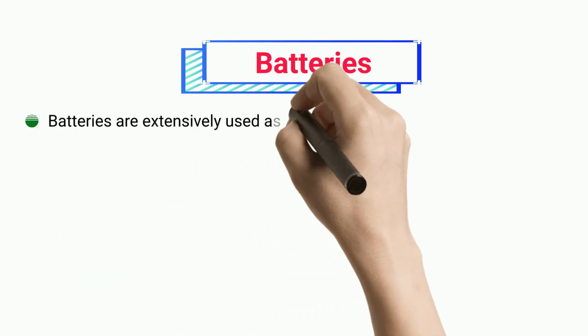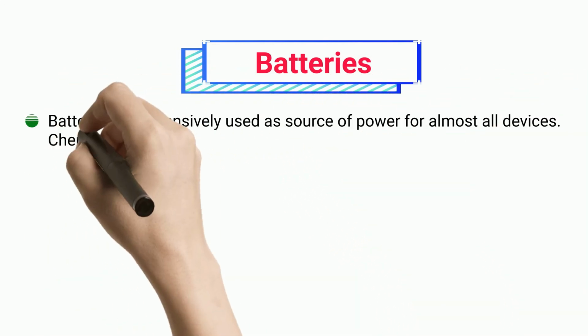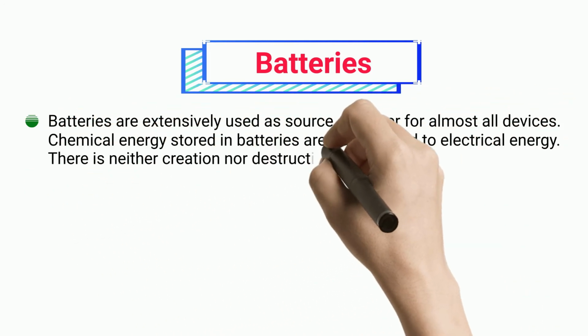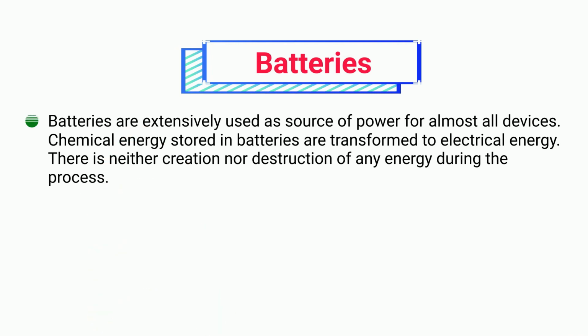Batteries. Batteries are extensively used as a source of power for almost all devices. Chemical energy stored in batteries is transformed to electrical energy. There is neither creation nor destruction of any energy during the process.